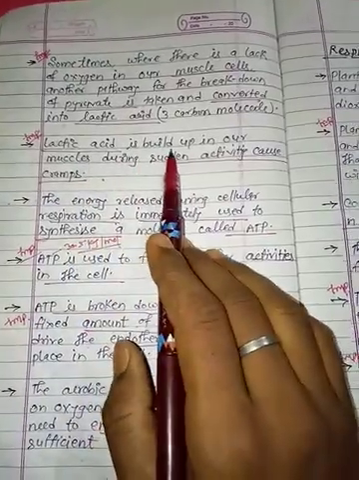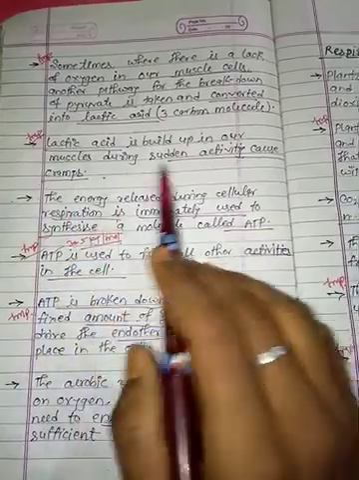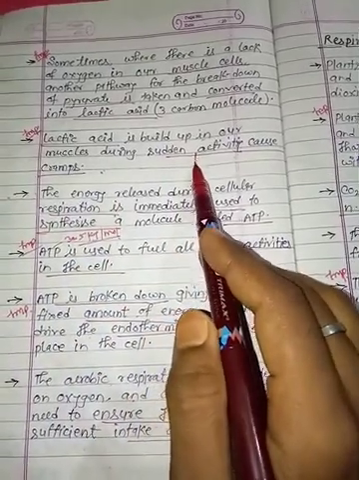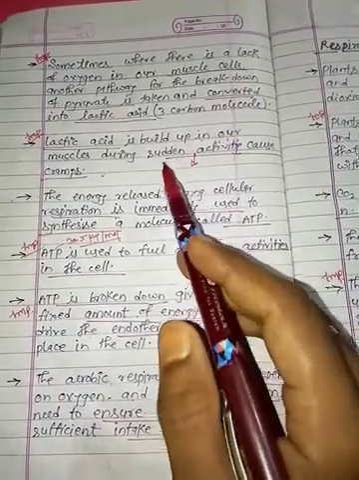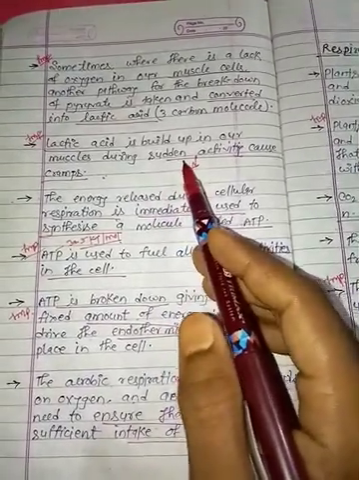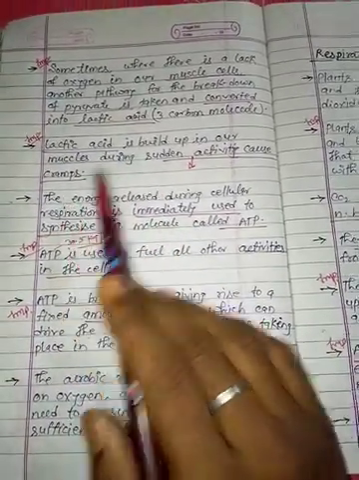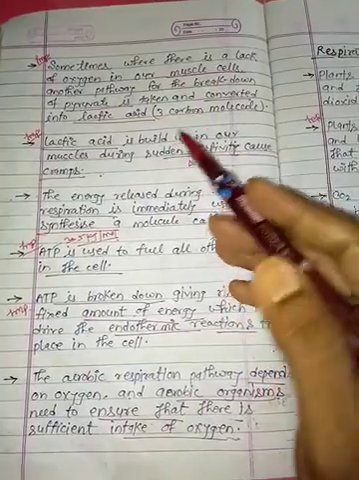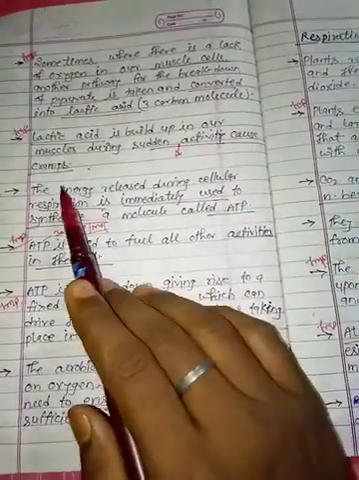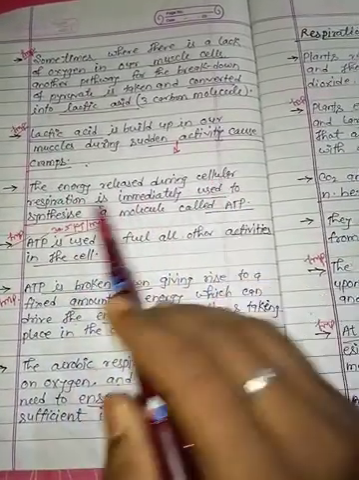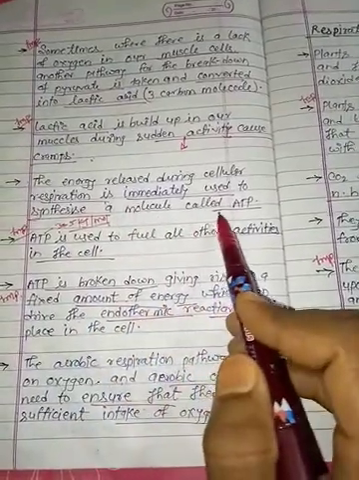So lactic acid is the build-up in our muscles during sudden activities, called a cramp. During sudden activities like running or playing cricket or any sport, we feel tired due to the formation of lactic acid in our muscle cells. It is also an anaerobic process, and this lactic acid is again converted into pyruvic acid. So energy is released during cellular respiration and immediately used to synthesize a molecule called